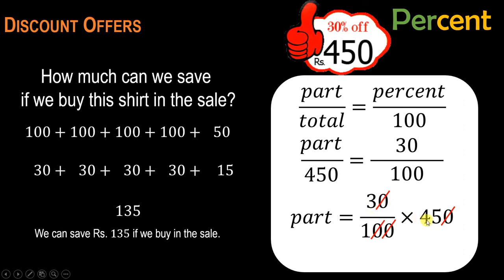So you can multiply 3 and 45, and you will get the final answer, which is 135. Whoa, you can see that we have got the same result that we got earlier, 135. We are going to save 135 if we buy the shirt after the discount of 30%.